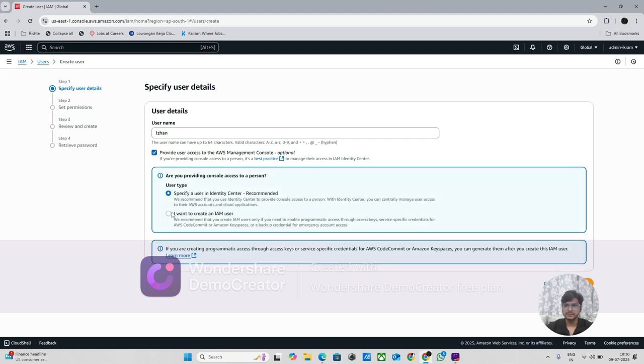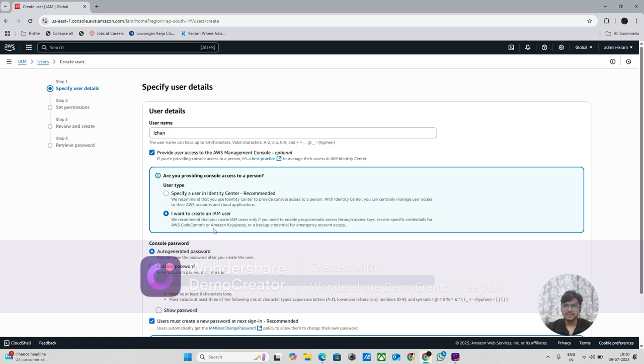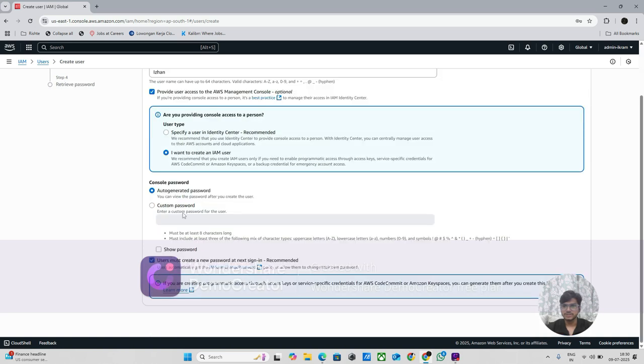So you can learn, I want to create IAM users. Firstly, you can choose an auto-generated password or a custom one, it's up to you. If you are an admin, you have to create a user and give them a password, a temporary password, or you can give an auto-generated one also. But I always recommend giving a custom password.